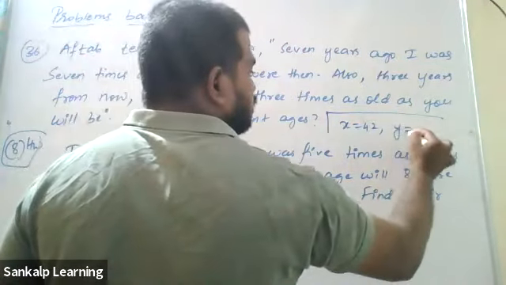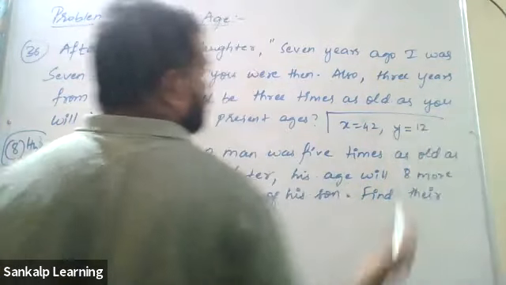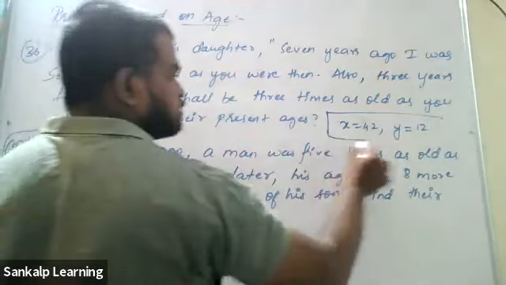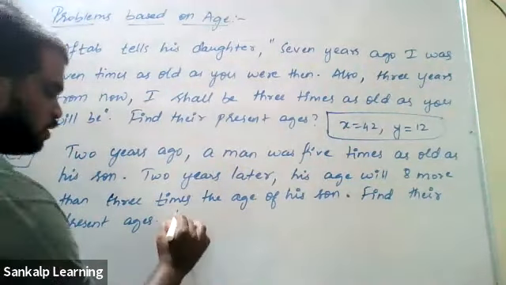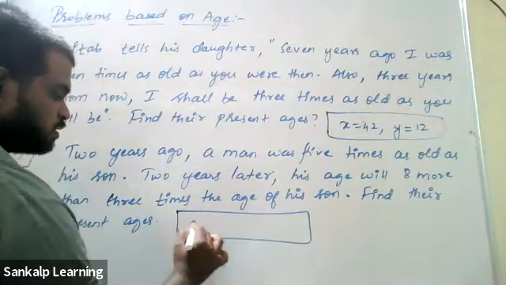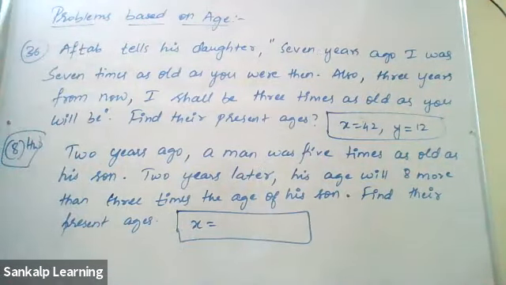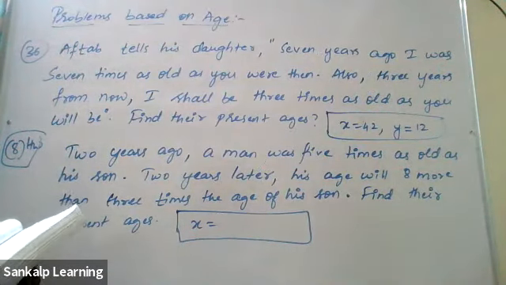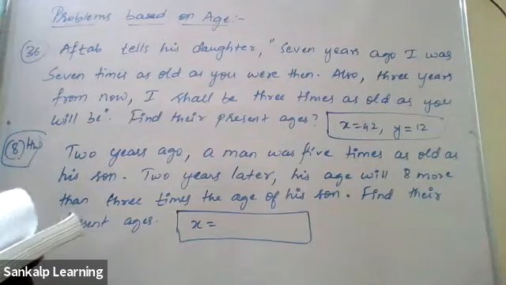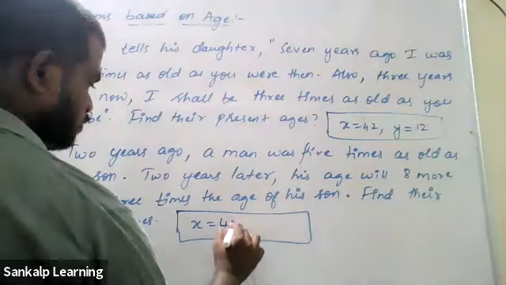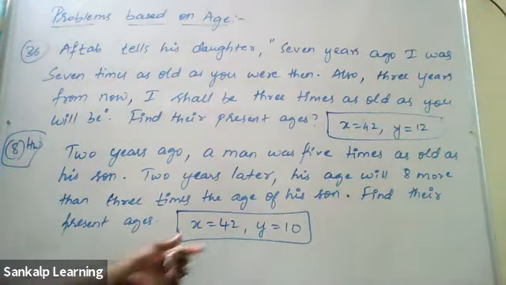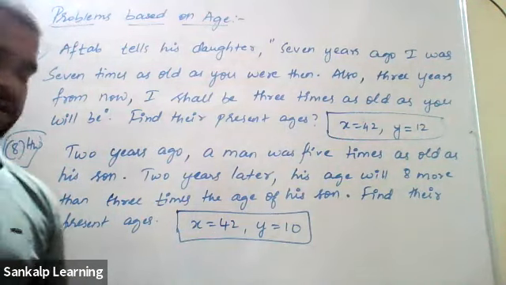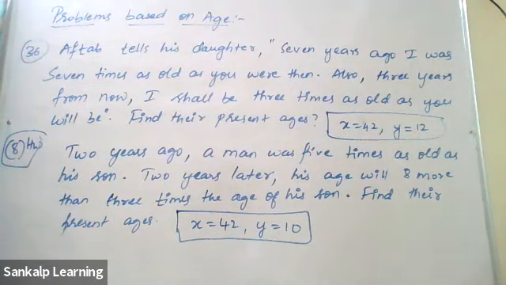Aftab's age is 42, which I have taken as x. And the daughter's age is 12, which I have taken as y. Okay, x is 42 and y is 12. And for this problem also, I'll give you answers. You can verify yourself. X is 42, y is 10. The man's age is 42 and his son's age is 10. Okay, I've given you the answers also. You can verify it.